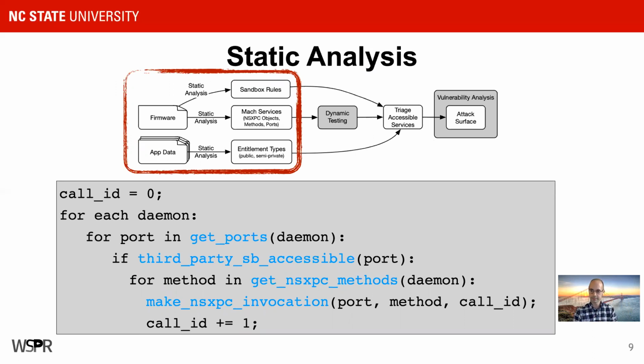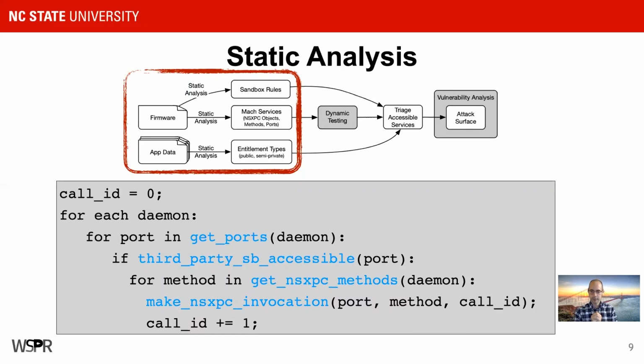In order to generate all of this code, we want to go through each daemon that's offering the methods we're interested in, enumerate the ports for that daemon, so basically extract the mach ports that it offers, and determine which of those mach ports are going to be accessible to a third-party app through the sandbox. That way we save a lot of time. We don't want to be testing out ports that the sandbox isn't going to let us communicate with anyway.